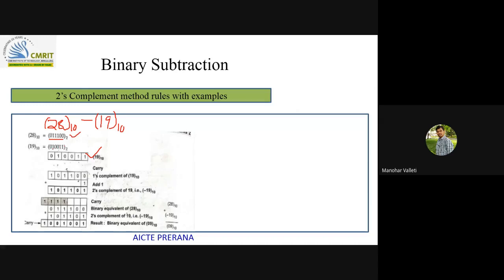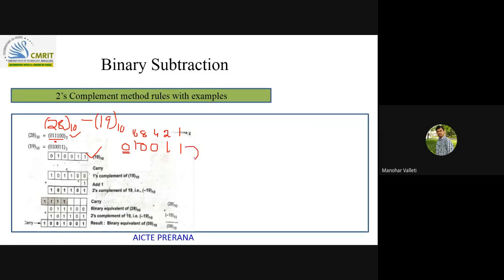For 19, see 8 4 2 1. The positive number 19 is 10011: 8421 and the next unit digit position value is 2 power 4, that is 16. So 16 plus 2 plus 1, that is 19. So this is the positive number. As it is represented in 2's complement, I am putting a 0 here.